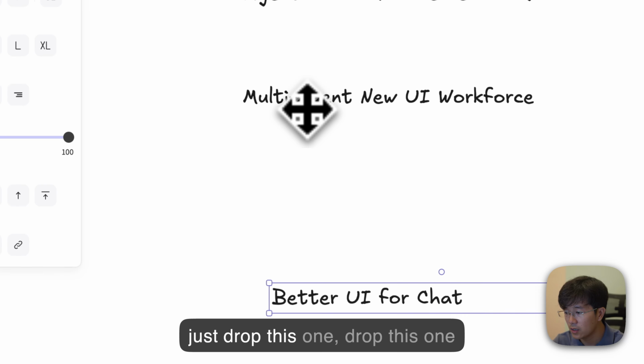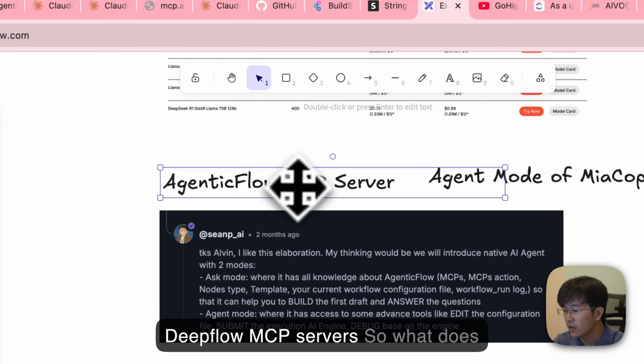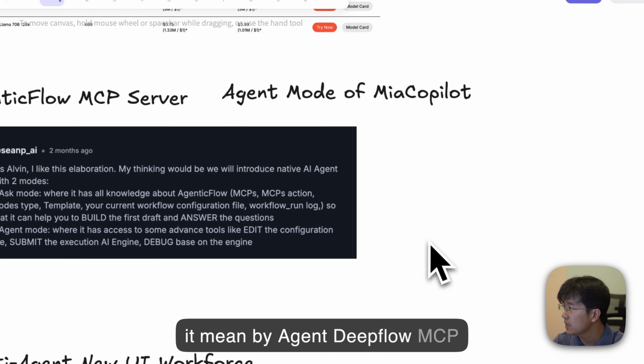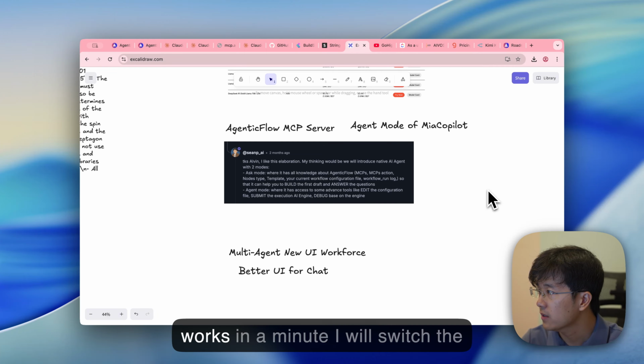Let me just drop this one down. Okay. So, introducing AgenticFlow MCP servers. What does AgenticFlow MCP servers mean? Let me show you how this works in a minute.